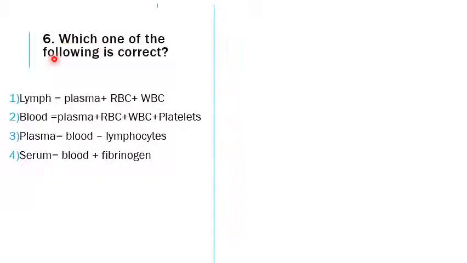Sixth one, which one of the following is correct? They are asking whether lymph is equal to plasma plus RBC and WBC, or blood is equal to plasma plus RBC or WBC and platelets together, or plasma is equal to blood minus lymphocytes, or serum is equal to blood plus fibrinogen. The answer is blood is equal to plasma plus RBC plus WBC plus the platelets, because blood is